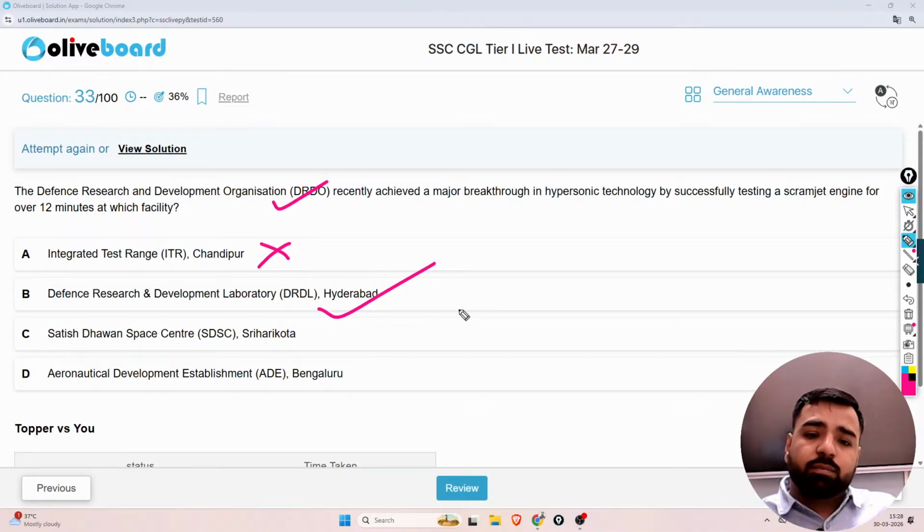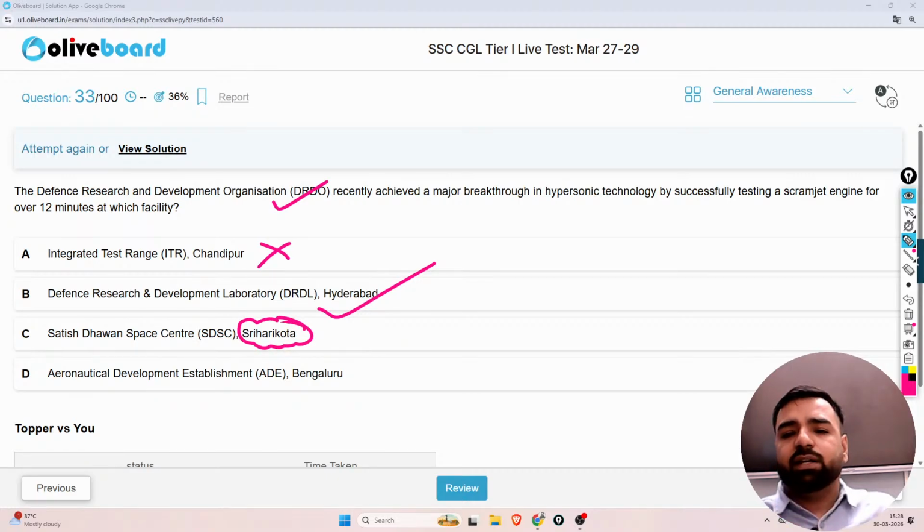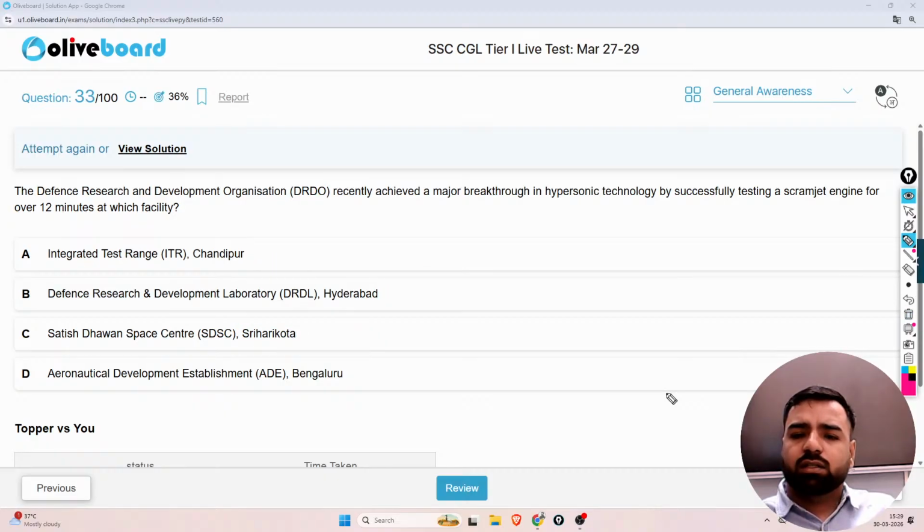Option, sorry. But you must remember, guys, do you know why this Sri Harikota is famous? This Sri Harikota is actually the launching pad. Whenever you hear about the satellite launching now, you will always hear about Sri Harikota. So this is the perfect launching area from which satellites are launched. Okay, so here the correct answer was option number B. Perfect. Next, what is the next question?